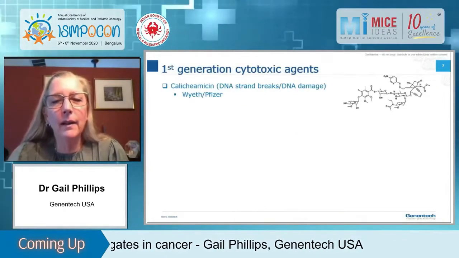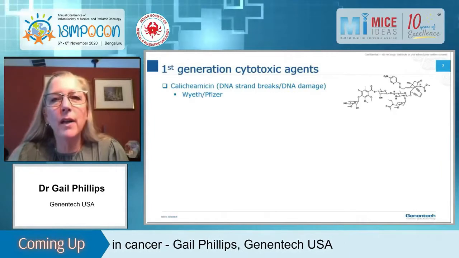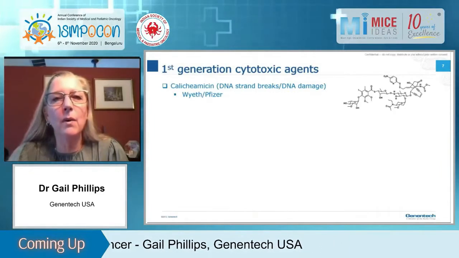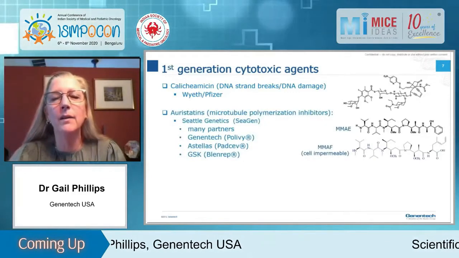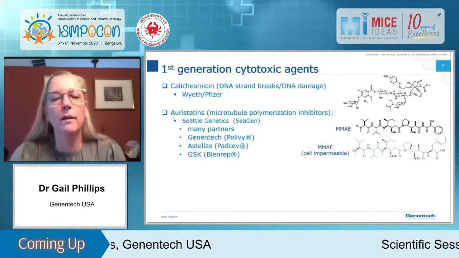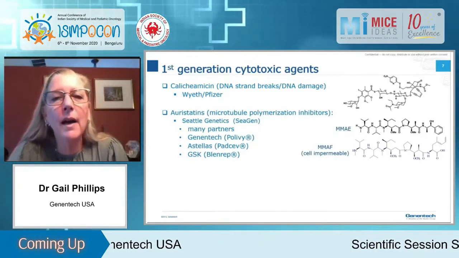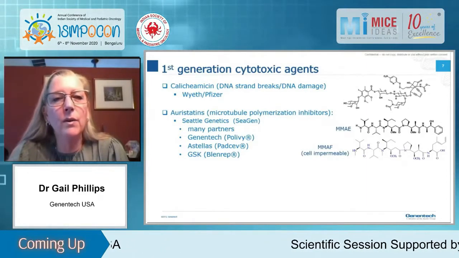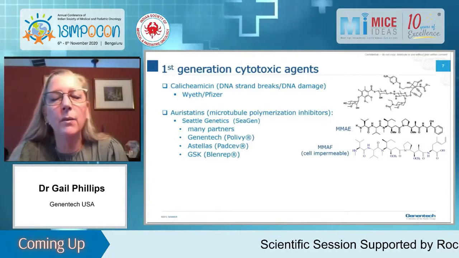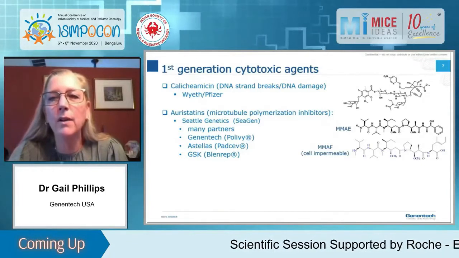So, and click again, please. So the first generation of cytotoxic agents, as I mentioned, were the calicheamicins. These induce DNA strand breaks. Again, this is the drug that's on the first approved ADC, Mylotarg. These were developed originally by Wyeth, who was then acquired by Pfizer. So Pfizer really has been the company that has focused on calicheamicins.